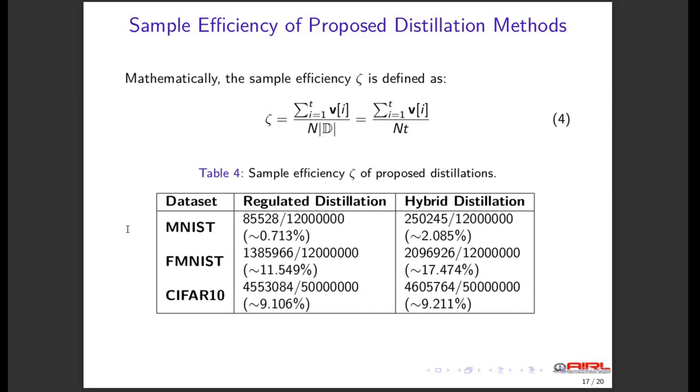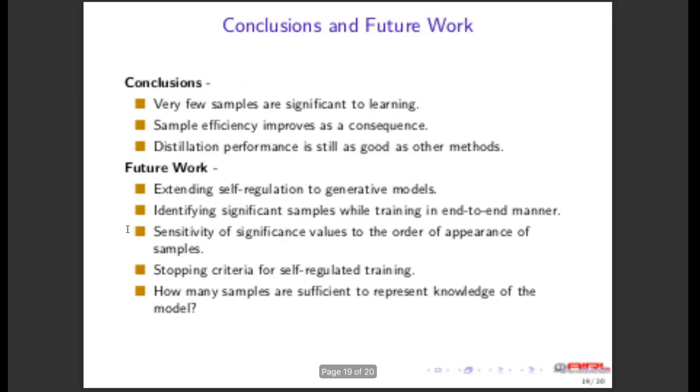And it turns out that our proposed methods are highly efficient in terms of data utilization, and as few as 0.7% of the samples are used for the MNIST dataset to achieve similar performance as other state-of-the-art methods. Sample efficiency is not evaluated for significance-based distillation because it is merely a weighted variant of the conventional distillation.